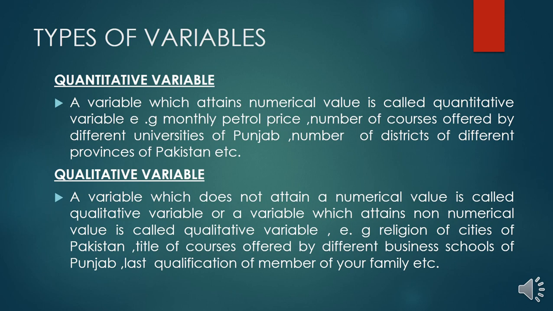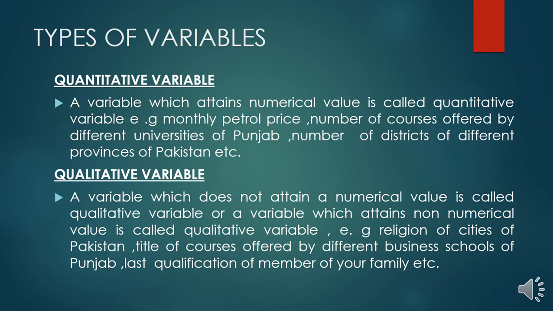Now we are discussing the qualitative variable. What is a qualitative variable? A variable which does not attain a numerical value is called a qualitative variable, or a variable which attains a non-numerical value is called a qualitative variable. For example, religion of a citizen of Pakistan, title of courses offered by the different business schools of Punjab, last qualification of a member of your family, etc.